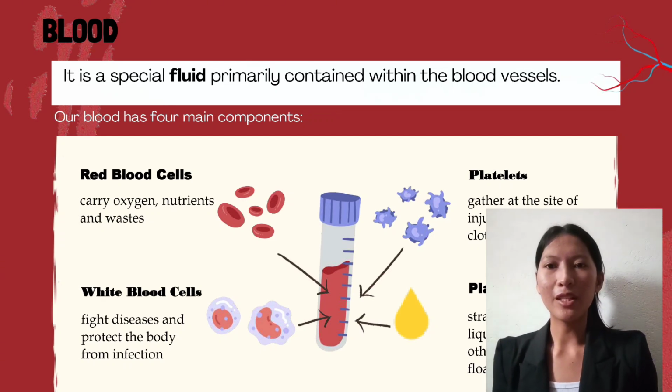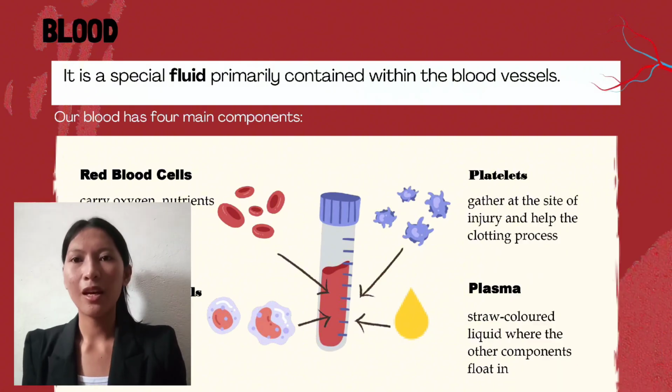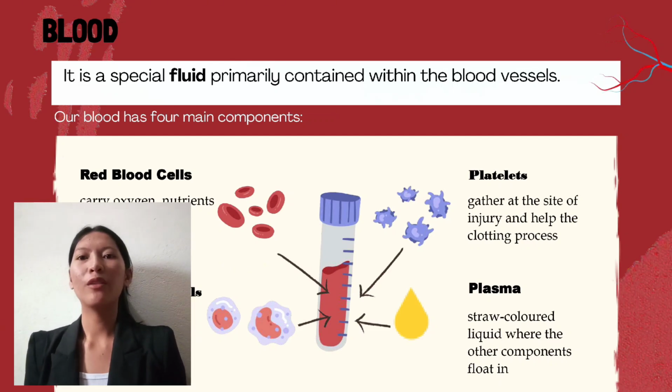Second is the white blood cells. These are our body soldiers. They fight against diseases and protect us from infections. Next is the platelets. Platelets are like emergency repair workers. When we get a cut, platelets rush to the injury to help form a clot, stopping us from bleeding too much. And then there is the plasma.